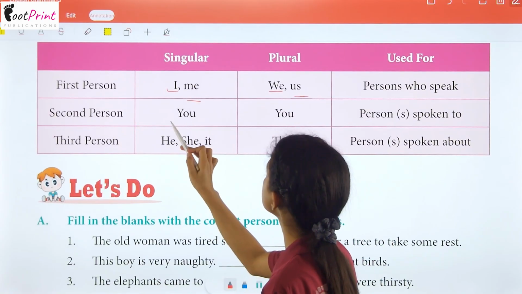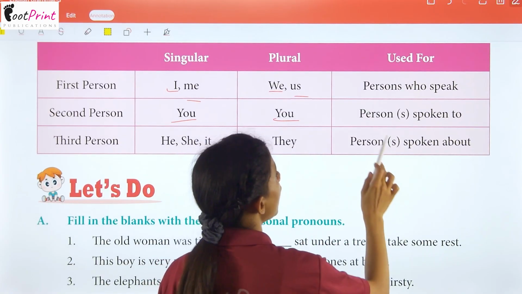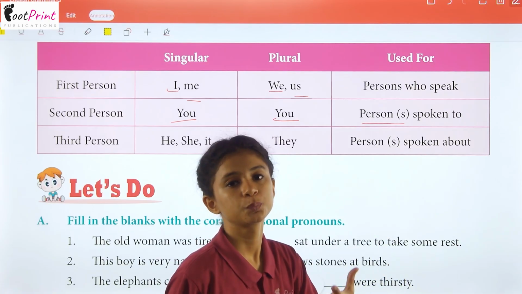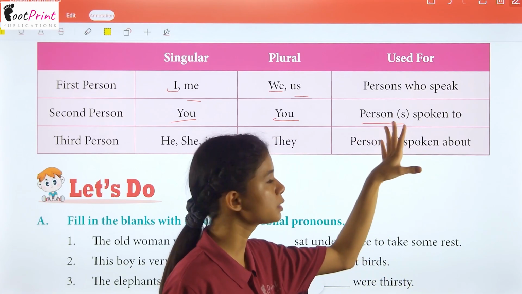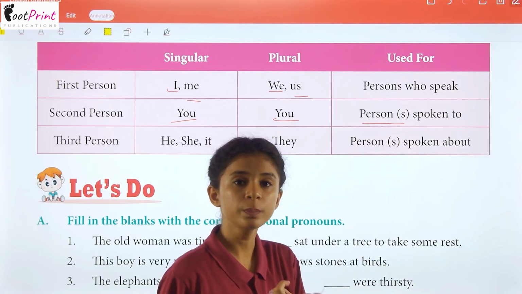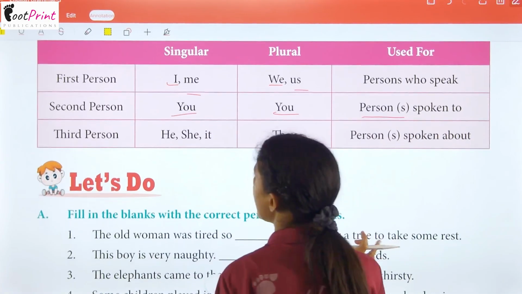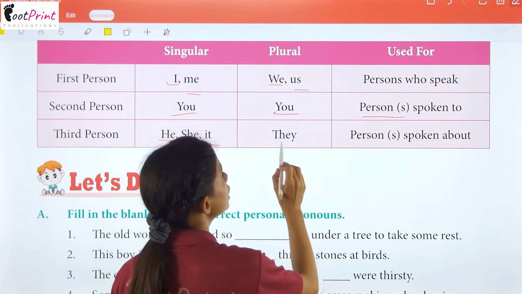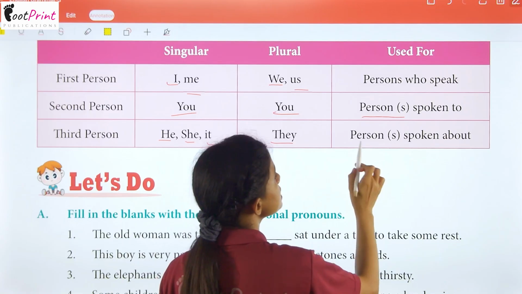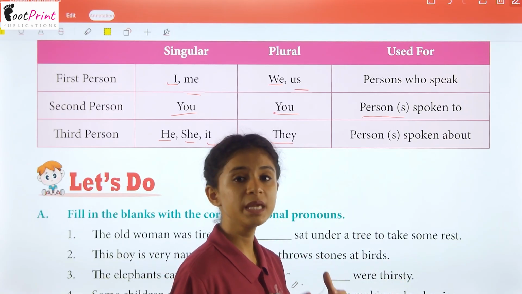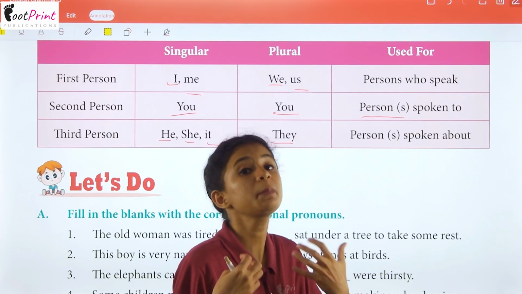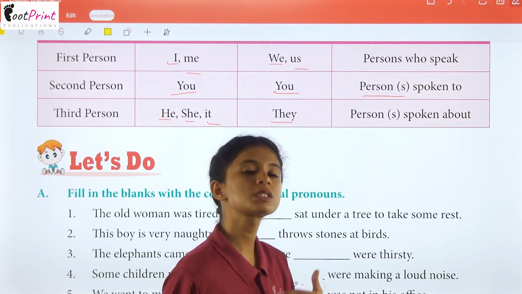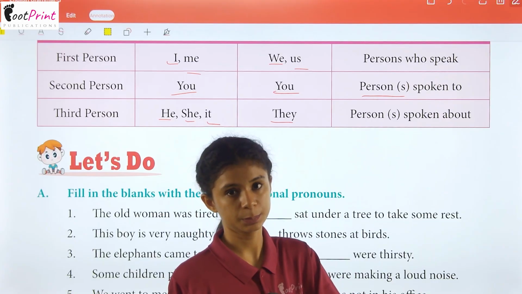Now we have the second person, that is you again, and it is the person or people being spoken to. So the first person is speaking to the second person. And third person is he, she and it, and in plural it becomes they. And it is the person who is being spoken about, जिसके बारे में बात की जाती है. Alright? So, the first person is speaking to the second person about the third person.